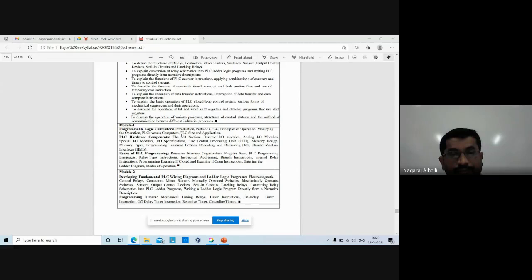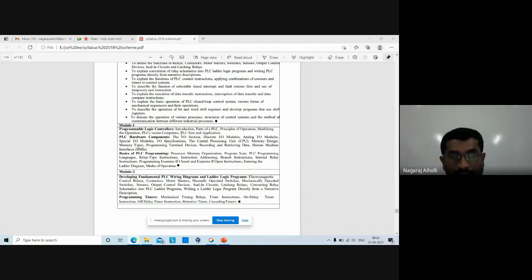Memory types, programming terminal devices, that is the external devices which are connected to the PLC. We are controlling those devices. Recording and retrieving the data: we are recording the data, and whenever we want the data, we are reading from the memory of the PLC. Human machine interfaces, that's what we discussed. Basics of PLC programming, processor memory organization, program scan, PLC programming languages, relay type instructions.